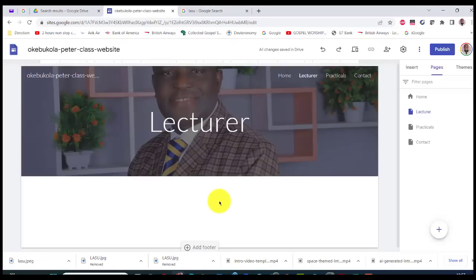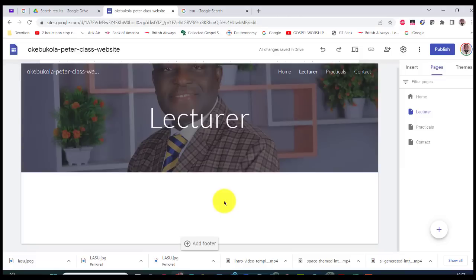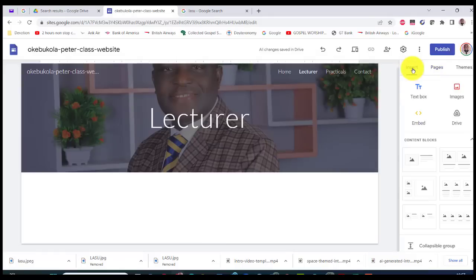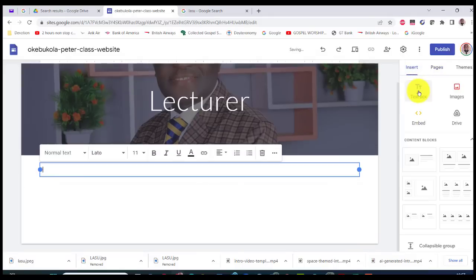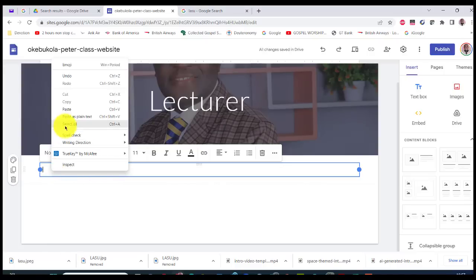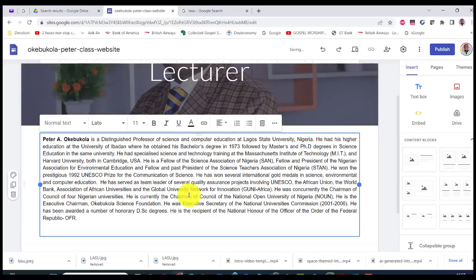Hey, me, I don't forget to... Can you remind me of how I can paste some text here? Oh yes, like we did for the home page. So you go to insert. What are we inserting? Text box. So the text box is already there, and then you can paste this. Paste, my friend.